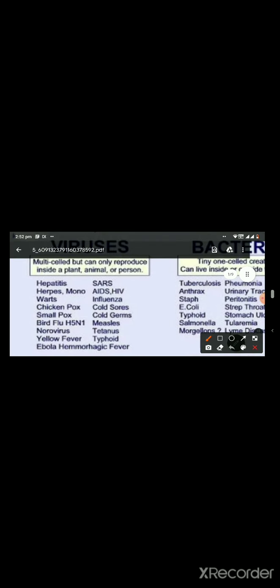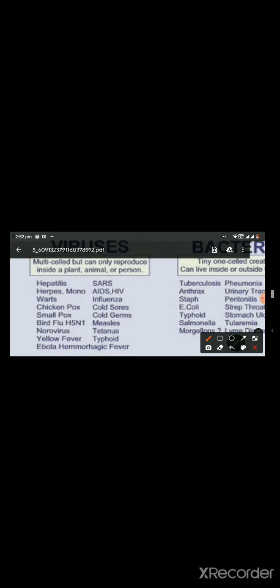Now let's discuss about the viral diseases. So first, what are viruses? Viruses are non-cellular infecting agents that are made up of genetic material and protein. These viruses can replicate only inside the cell after invading to use the cell's replicating machinery. Viruses are broadly divided into DNA viruses and RNA viruses.